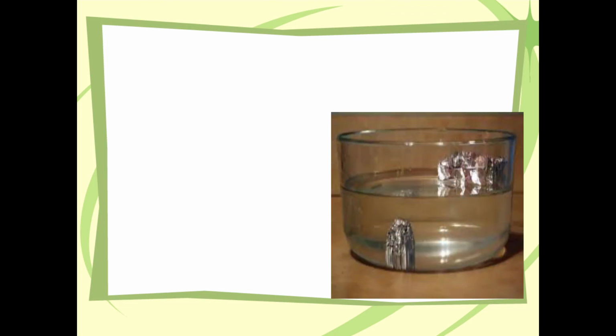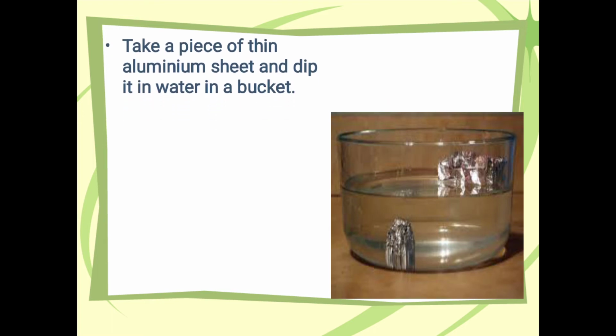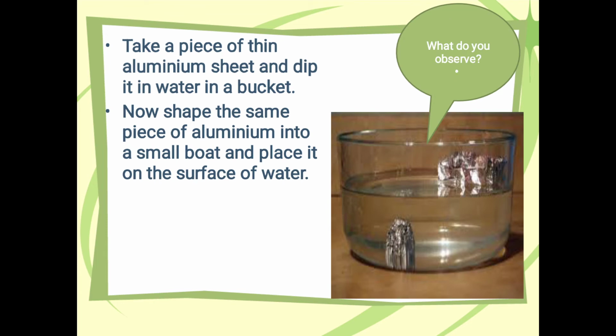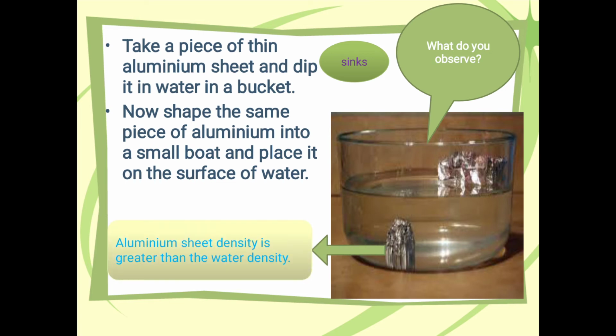Next experiment: take a piece of thin aluminum sheet and dip it in water in a bucket. Now shape the same piece of aluminum into a small boat and place it on the surface of water. What do you observe from this experiment? From this experiment, the aluminum sheet will sink into the water. That means aluminum sheet density is greater than the water density.